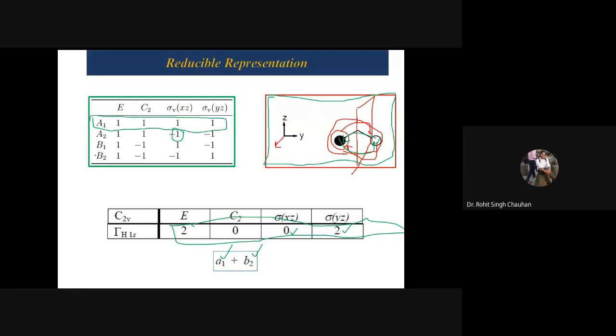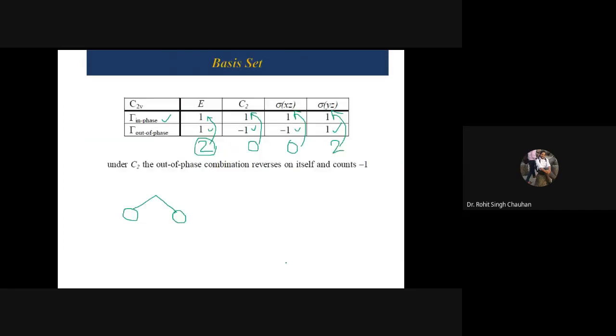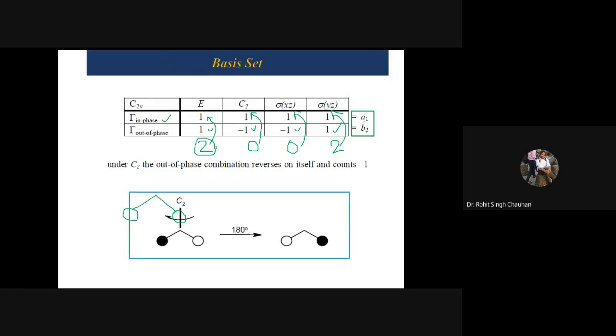Now after that, the second you got belongs to A1 B2, and the same information you have collected through theoretical perspective or calculated values from the reduction formula, that is A1 plus B2. Okay, now see, A1 plus B2. Now see, here I have written under the C2 out-of-phase combinations reverse on itself and count minus 1.